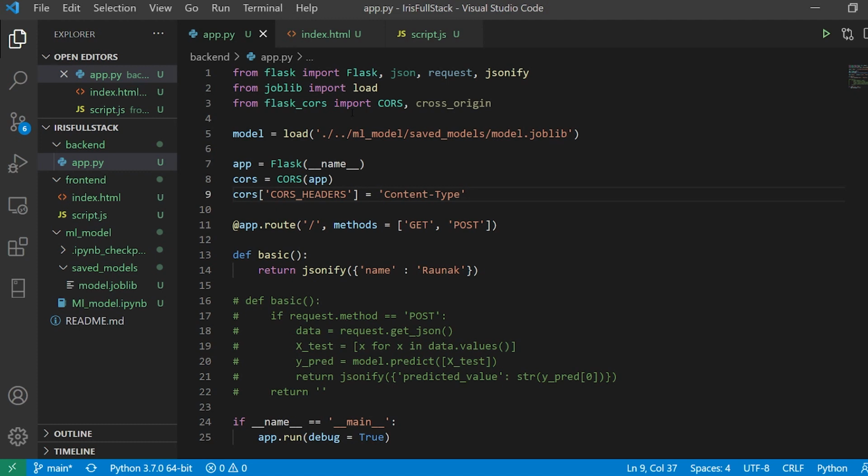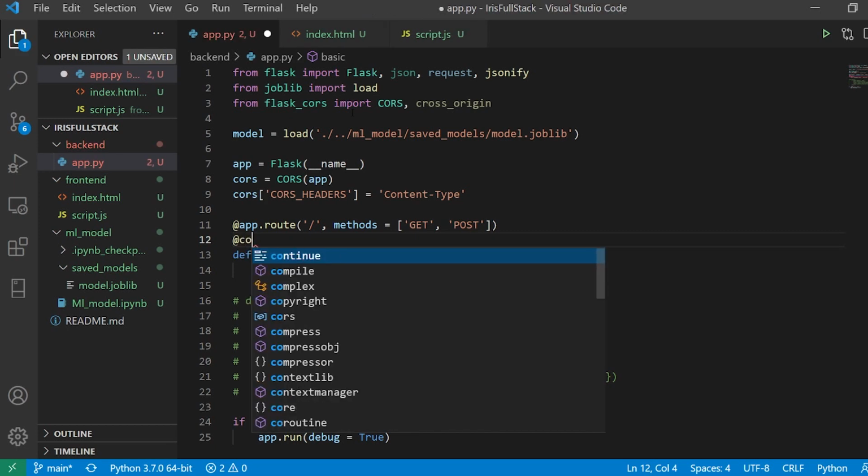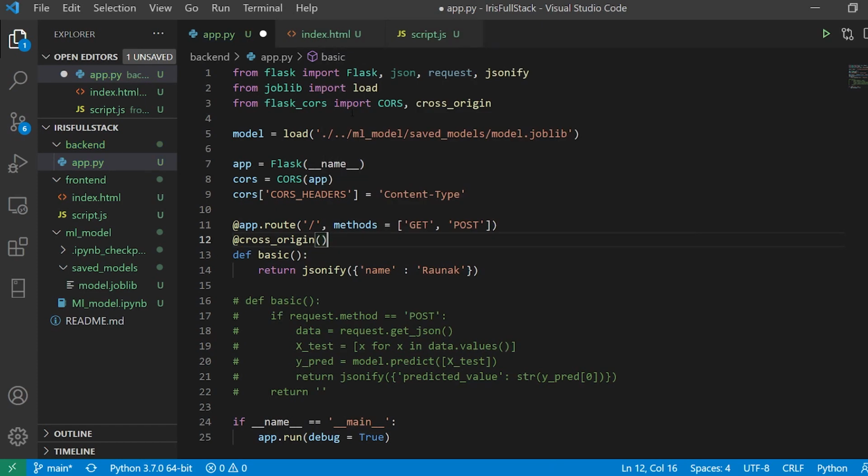You actually have to do this in JavaScript if you want, but I am showing it to you over here itself. And another step is, after the app.route decorator, we have to say the cross_origin decorator, and we have it.